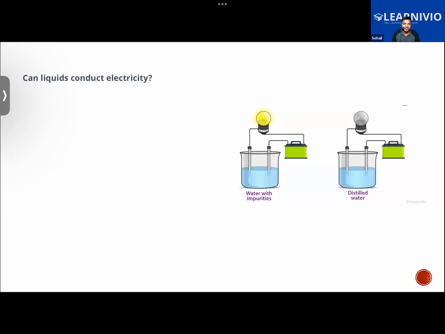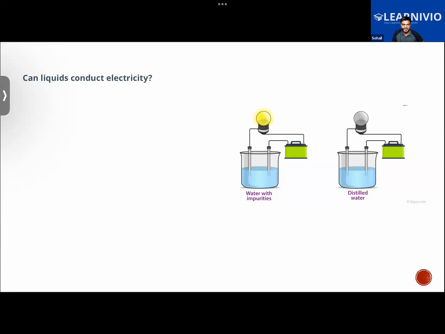Okay, now, do liquids conduct electricity? Just as some of the solids will be conducting electricity, in the same way, some of the liquids can also conduct electricity. By the way, can you give some examples of solids that will conduct electricity?